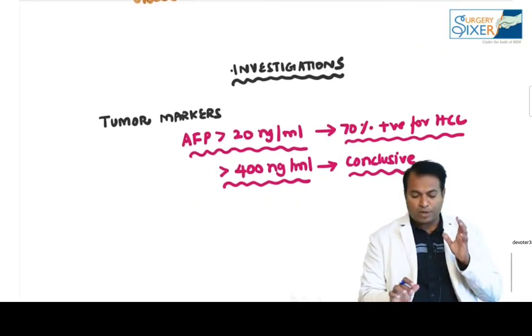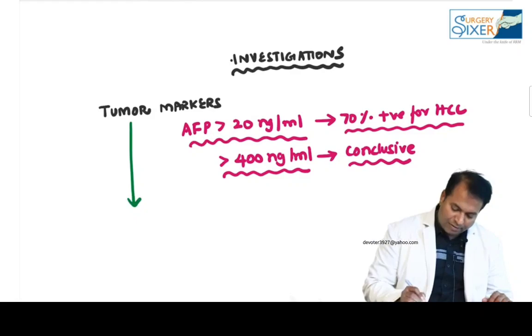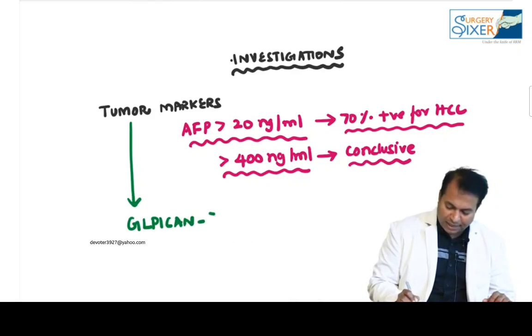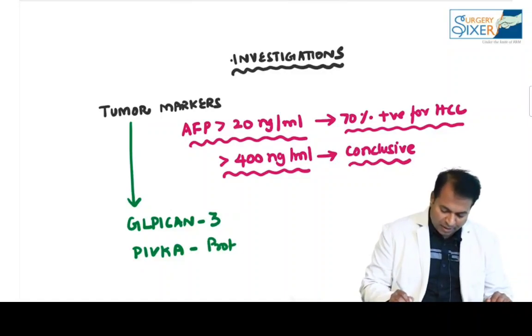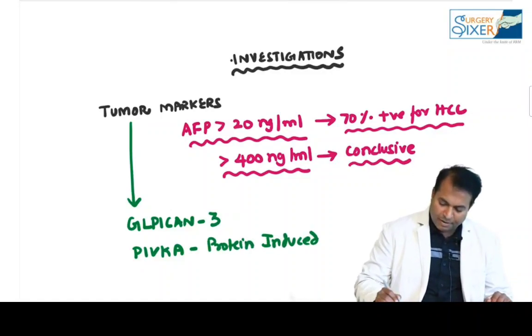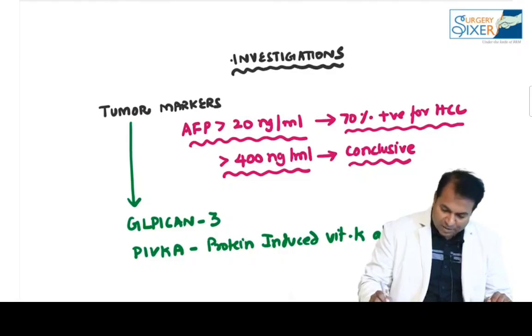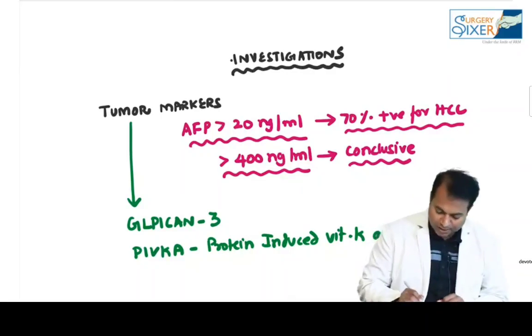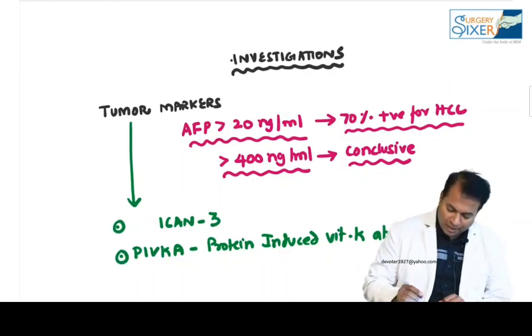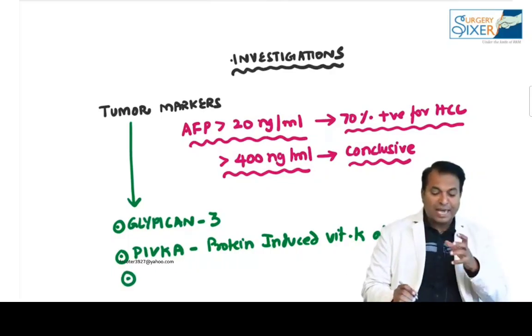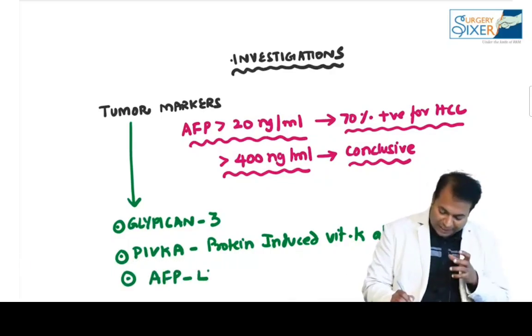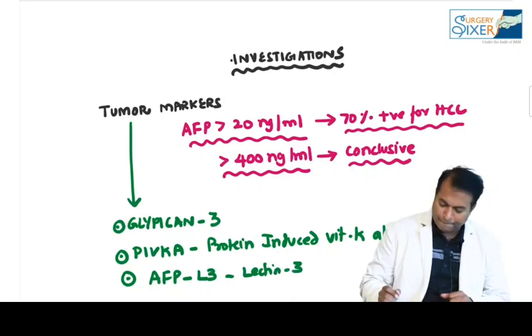So alpha fetoprotein is a tumor marker commonly used for HCC, but we now have new tumor markers like glypican 3 and PIVKA. What is PIVKA? This is an expected, already asked MCQ. Protein induced vitamin K absence. So PIVKA is one new tumor marker, glypican 3 is another, and the AFP-L3 fraction, which is lectin 3. So these are all new tumor markers.